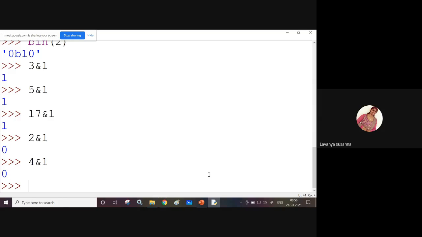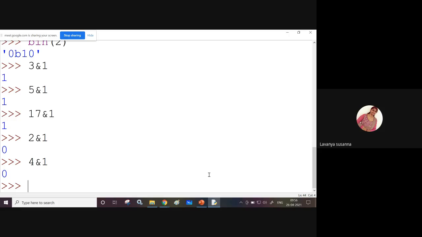How are you going to find whether a given number is even or odd? If you are doing AND operation with 1 on an odd number, you are getting result 1 only. With any odd number, you are getting result 1 only. That means if the result is 1, it is an odd number.